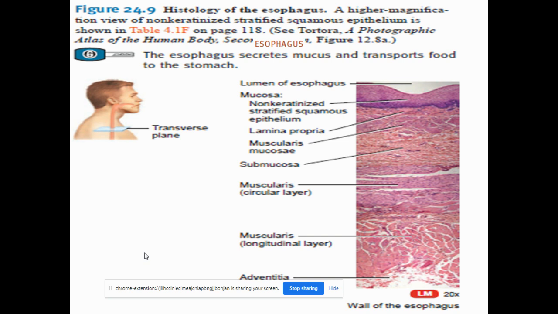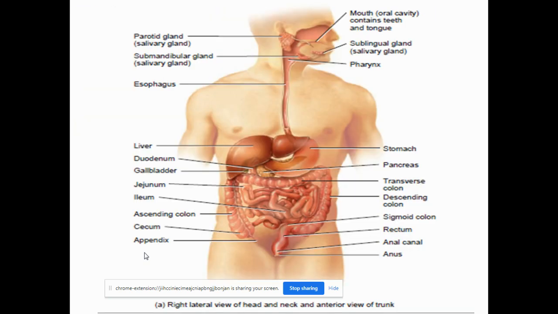These are the sphincters or valves which will open and close. A valve is a part of any opening, any tube, which opens and allows the food to pass through the tract or the tube. So it has two openings: the upper esophageal sphincter, and then the lower esophageal sphincter. The lower esophageal sphincter actually opens into the stomach.